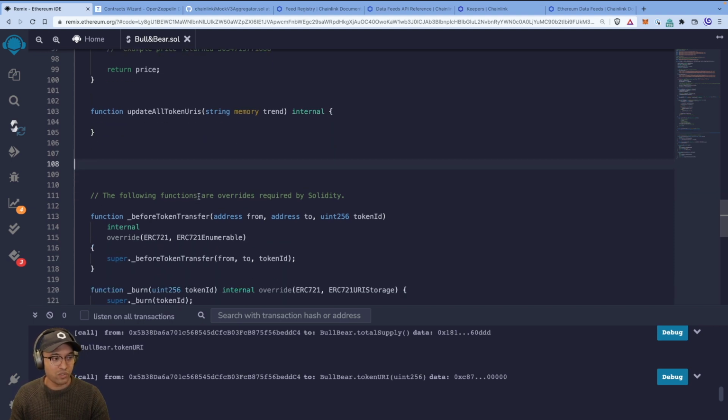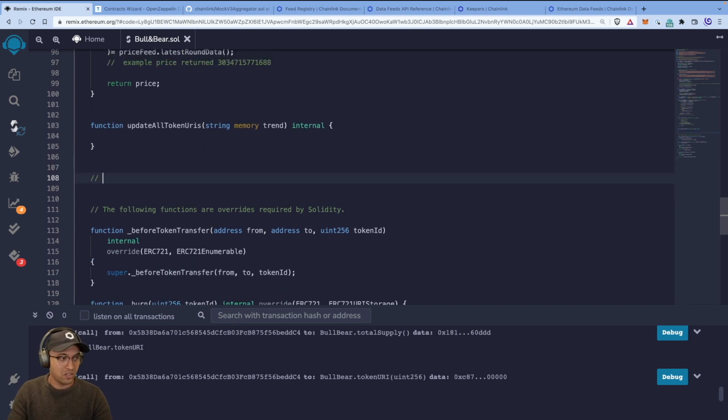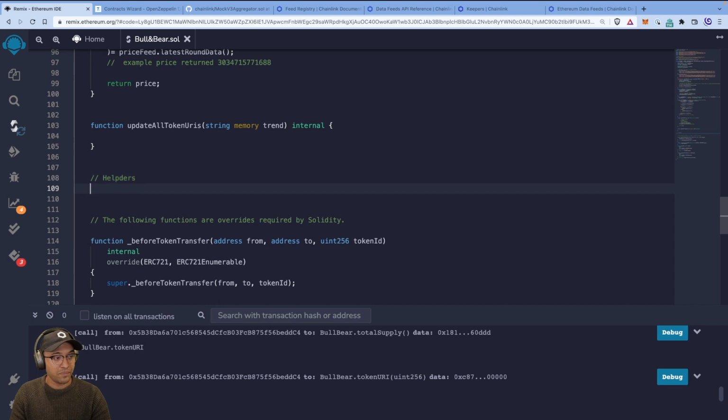Now in Solidity, one of the ways we compare strings is we often use a helper function. You can look this up on Stack Overflow or something, but I'm just going to put some helpers here, and we'll implement a couple. The first one we want to implement is compare strings, right? So we want to try and compare two strings.